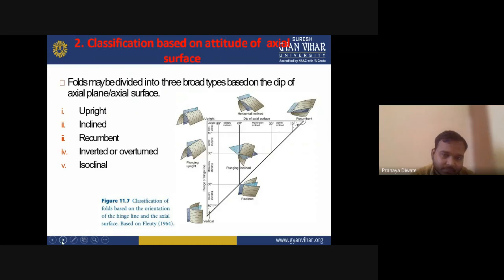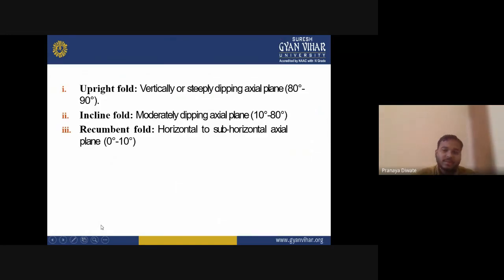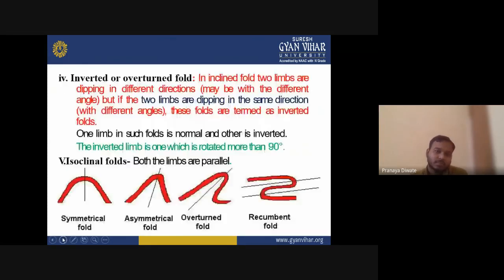So these are different kinds of fold: upright fold, with a vertically or steeply dipping axial plane; inclined fold, with a moderately dipping axial plane; recumbent fold; and this is the inverted or overturned fold.